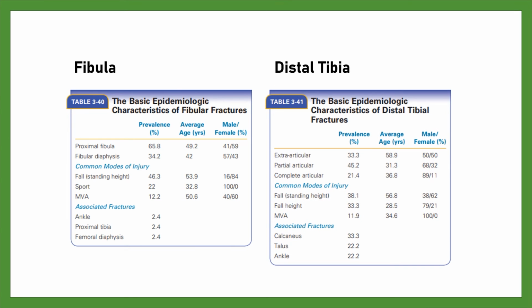Distal tibia. The table indicates that the OTA type B partial articular fracture tends to occur in younger patients, with the OTA type A extra-articular fracture occurring in older patients. It also shows that when present, multiple fractures are commonly seen in the hand, foot, and contralateral ankle.